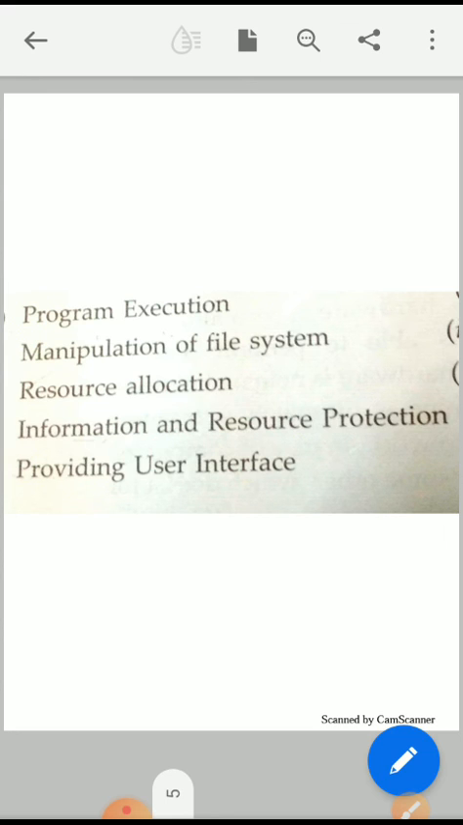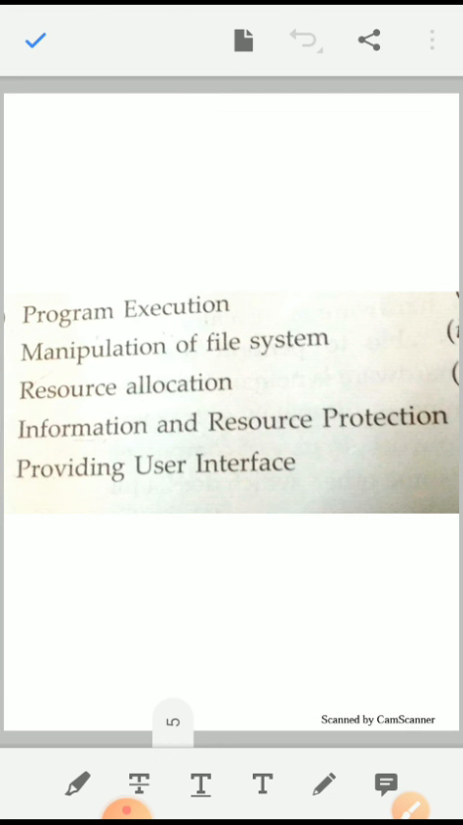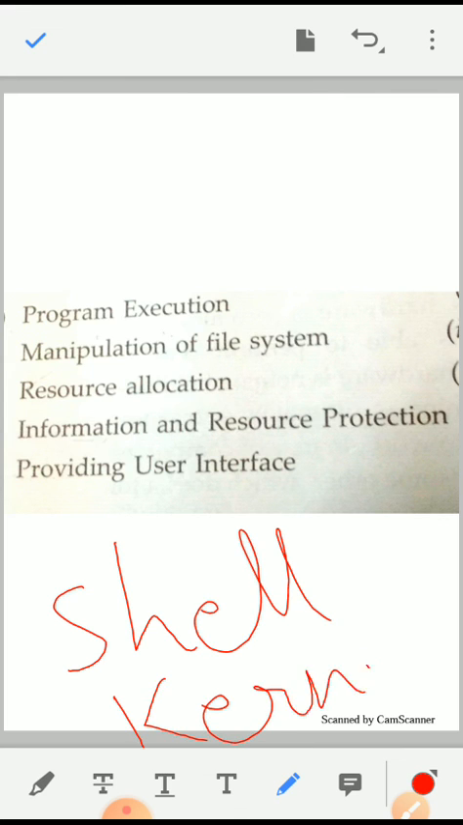Providing user interface. An operating system provides a user interface. Basically, for that, the operating system is divided into two parts. First one is shell and second one is kernel. Now, shell is the part of the operating system that is responsible to interact with users, and kernel is responsible to interact with hardware.